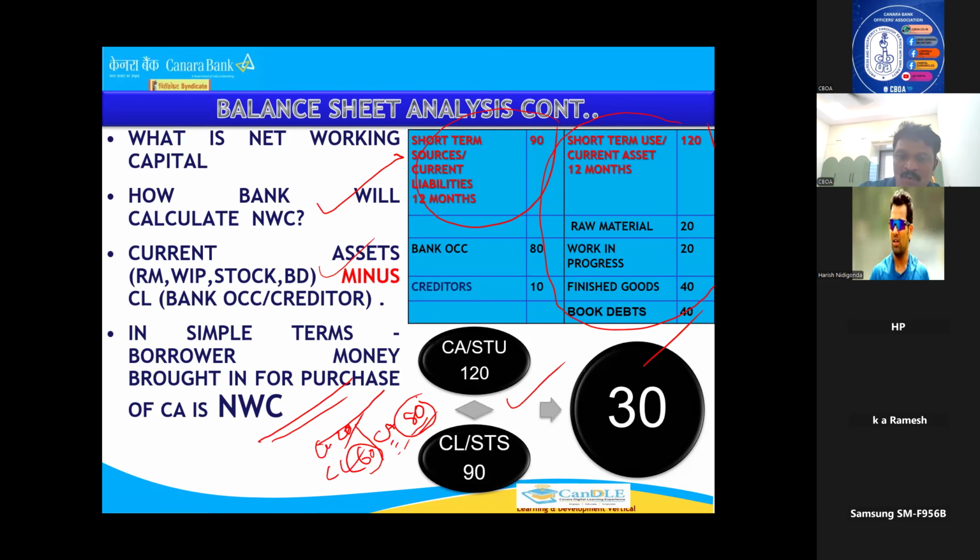Now, in this case, if the calculation of NWC, what will he do? Total current assets minus current liabilities, if you do, this 20 lakhs only is coming now. This is called NWC. But generally, for example, if it is a manufacturing unit, in capital, both current account margin and term loan margin, we have seen 50 lakhs. In the 50 lakhs, 30 lakhs is also there. 20 lakhs fixed asset margin is also there in the first slide. So always in capital, both the margins will be available, fixed asset margin and current account. If you want to know what exactly this businessman brought for purchasing of these current assets, that is called NWC.